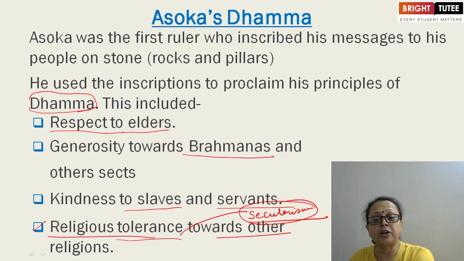Very simply, we are not calling him Asoka the Great for nothing. The principles he followed made him great. He was tolerant towards all the religions, because many religions had just started being practiced by people, like Buddhism and Jainism. Islam was already there, Christianity was already existing, not in our country, but in different parts of the world.